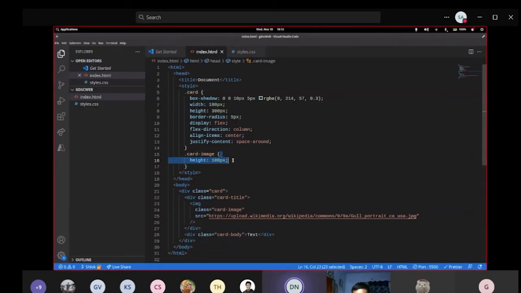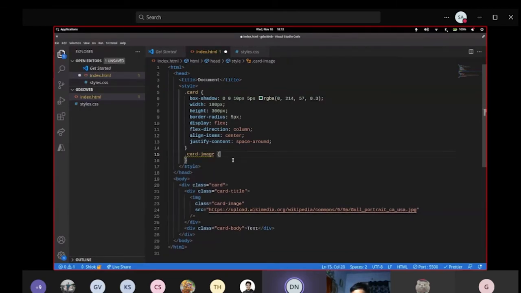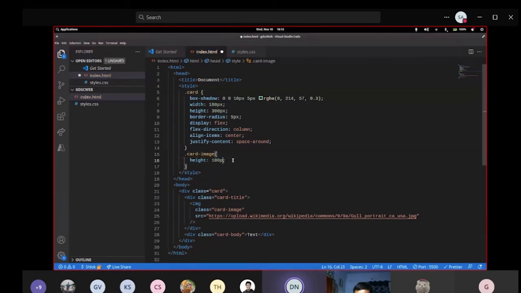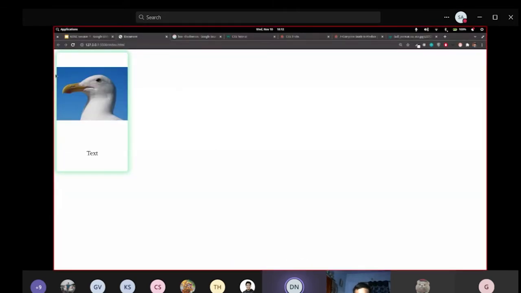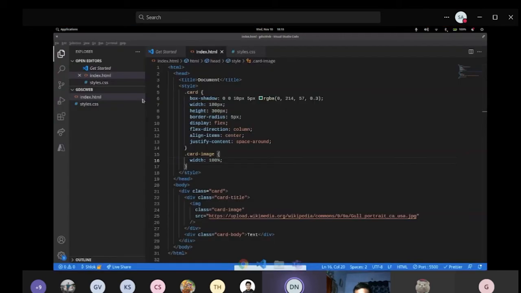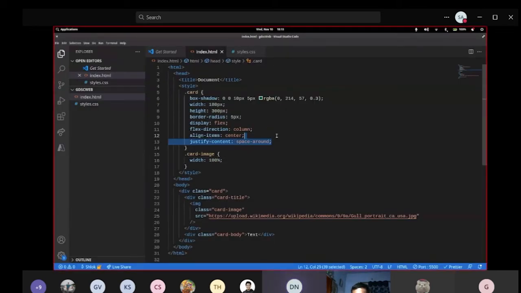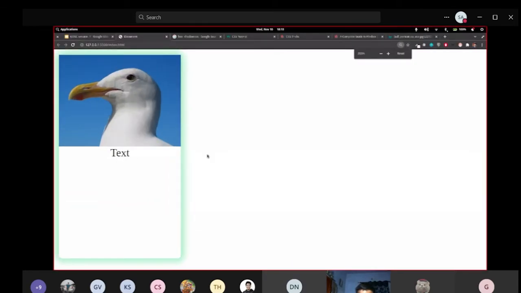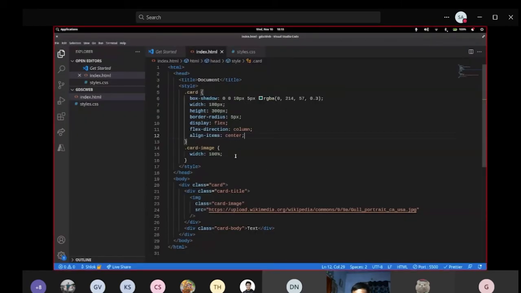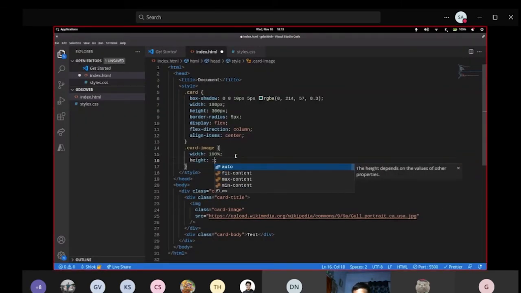Or let me see if I can give width. Let me fit the width to 100%. Let me fit it with the inner content. So yeah, you can see it is occupying the full width. I just don't want to make it space around. I just want to make it stick to the top. So you can see some changes there. And now what I want else to do is I want to give some height. Height we'll adjust later on.